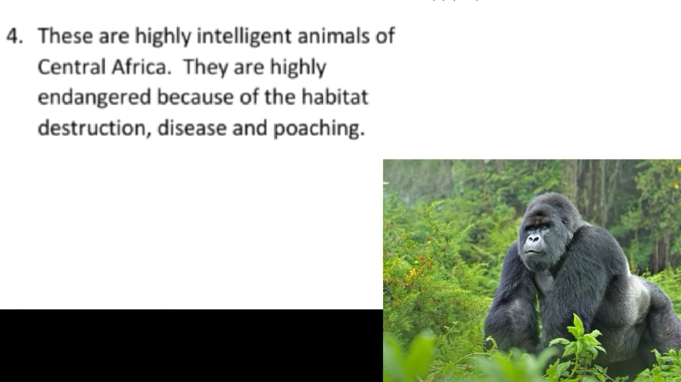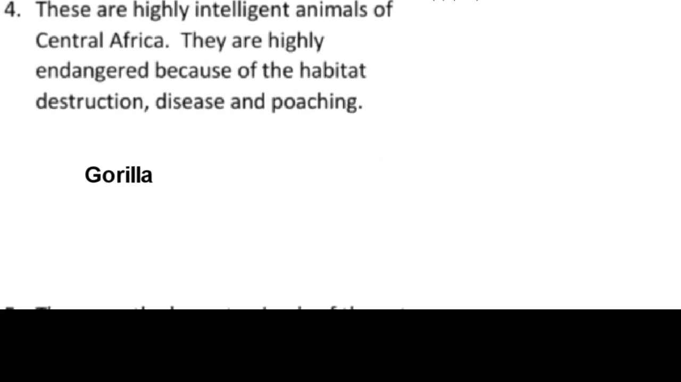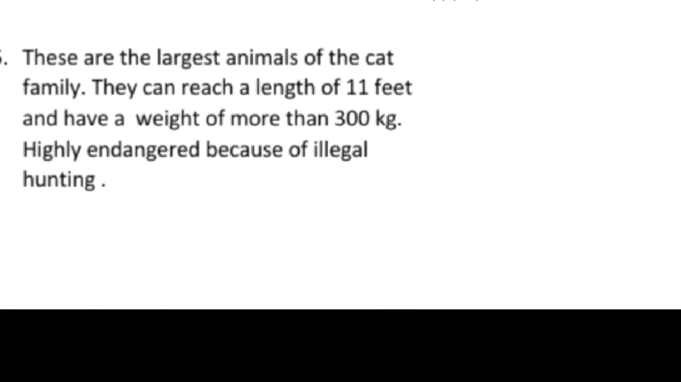These are highly intelligent animals of Central Africa. They are highly endangered because of habitat destruction, disease and poaching. Yes, the answer is gorilla. Now we'll move to our question number 5.